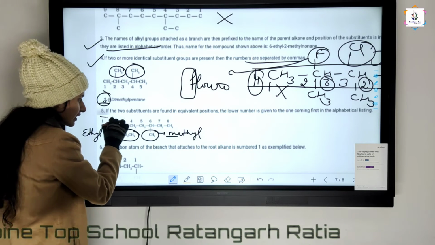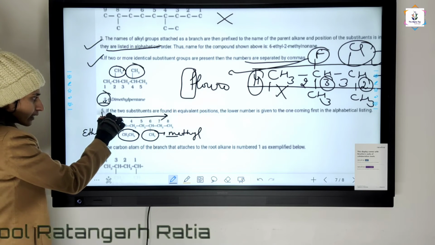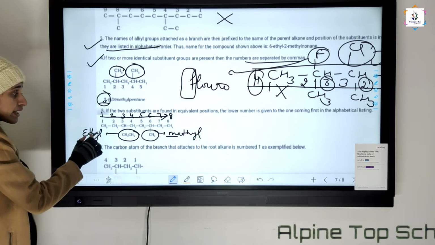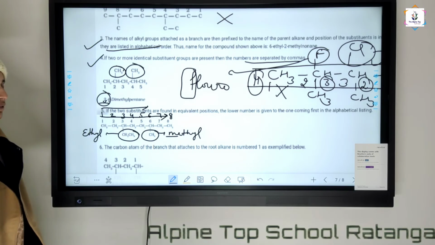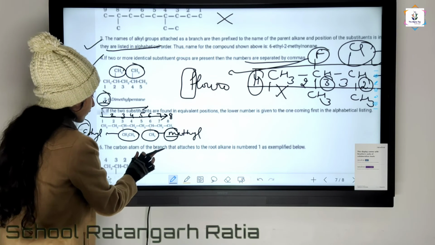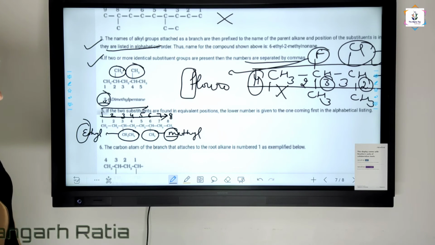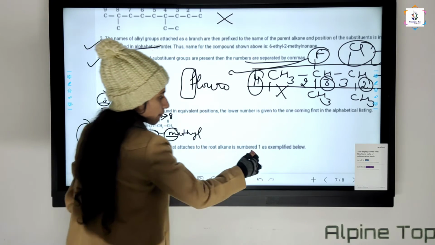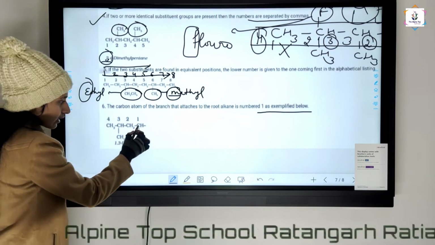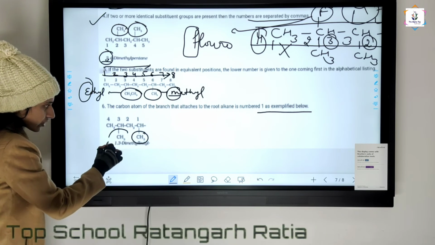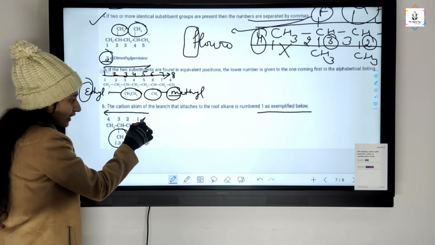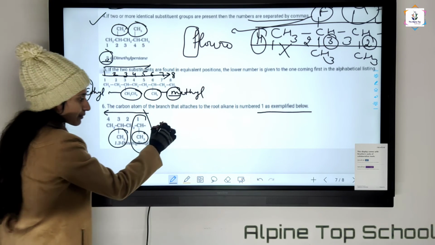So the numbering of this chain, 1, 2, 3, 4, 5, 6, 7, 8, comes from this side because E comes first and M comes after E. The carbon atom of the branch that is attached to the root alkane is numbered 1, as exemplified below. For example, CH3 comes here and CH3 comes on the third position. So we start the chain from this side because we give the lowest number to the substituents.